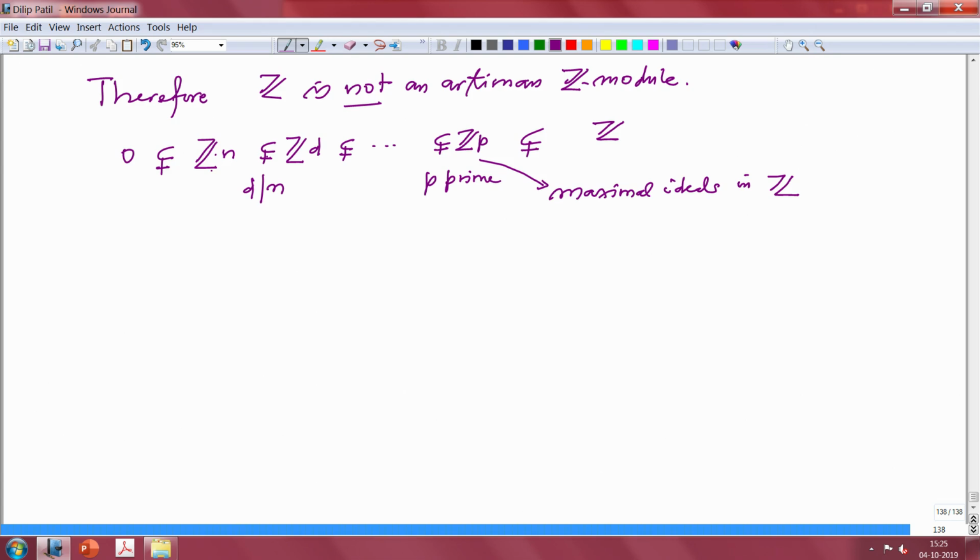So, in any case, this shows that V equal to Z has DCC, ACC on ideals, which are also the same thing as Z submodules.